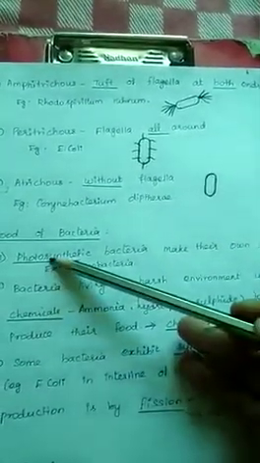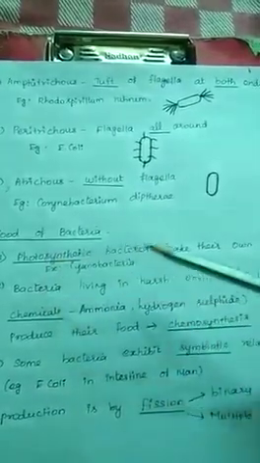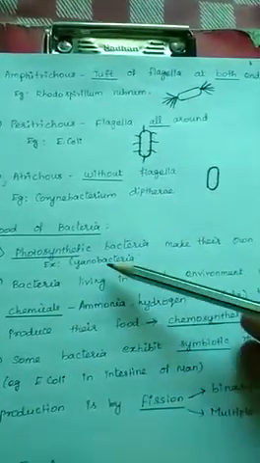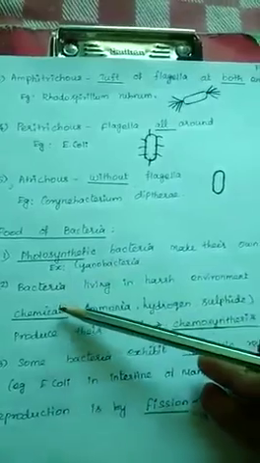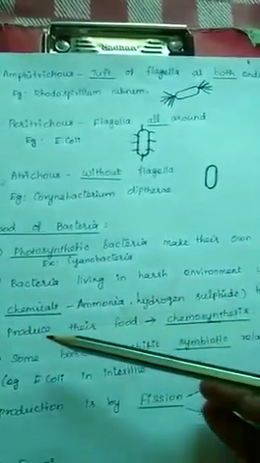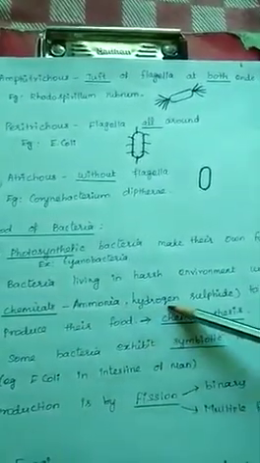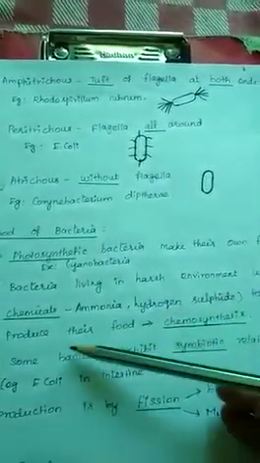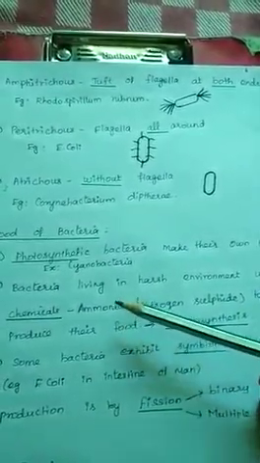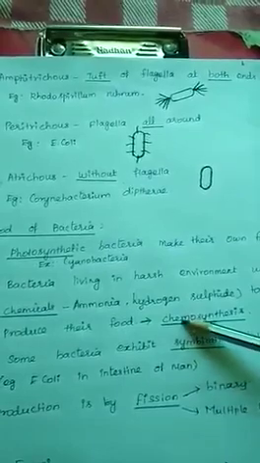Then coming to the food of bacteria, there are photosynthetic bacteria that make their own food. Photosynthesis is the food preparing process. This type of bacteria can prepare their own food. Example, cyanobacteria. Bacteria living in harsh environments, adverse climate, prepare their food with the help of chemicals, ammonia and hydrogen sulfide. To produce their food, they are using these chemicals.